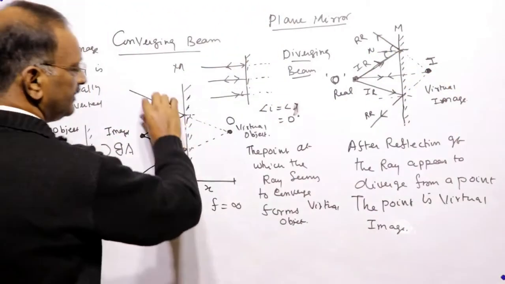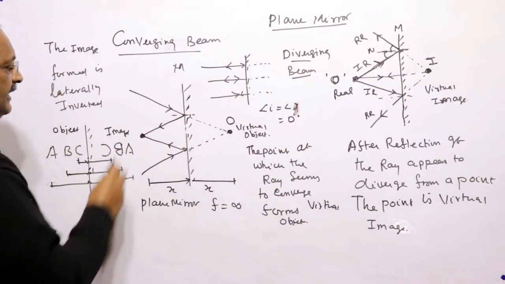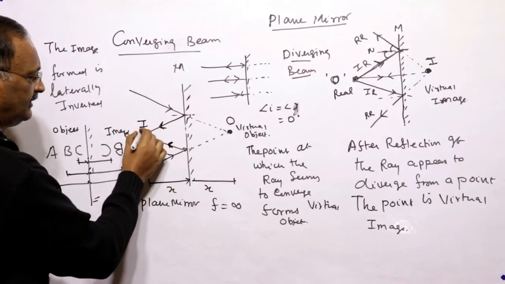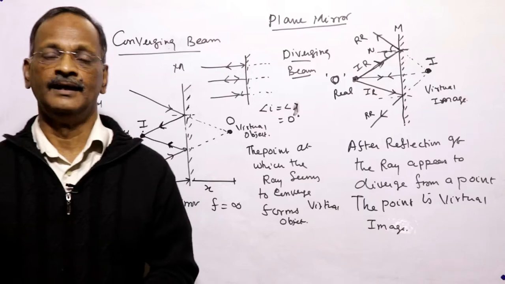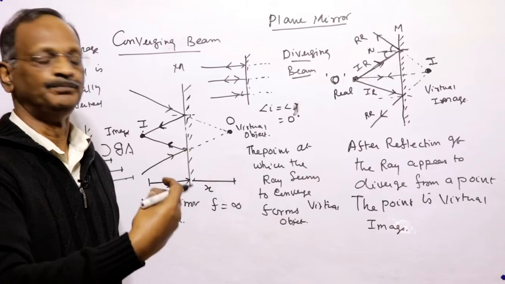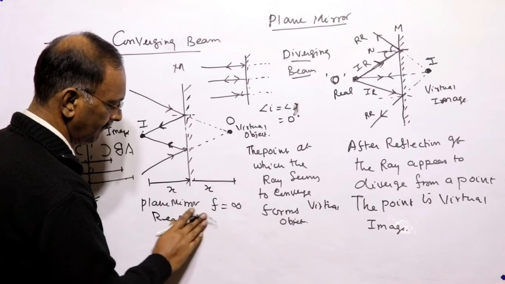For a converging beam, the rays seem to converge, and the image is formed where two rays actually intersect, so that image is real. If the rays only seem to intersect when produced backward, the image formed is virtual. Therefore, a diverging beam forms a virtual image, and a converging beam forms a virtual object.